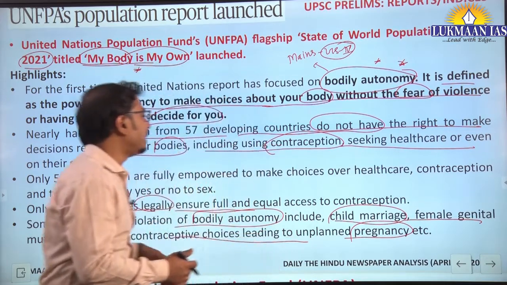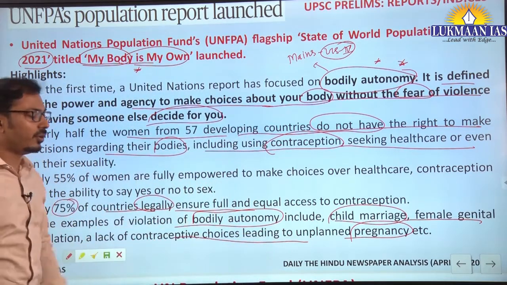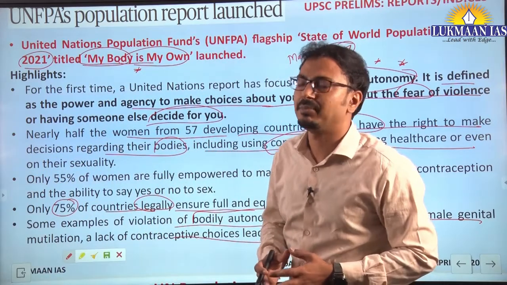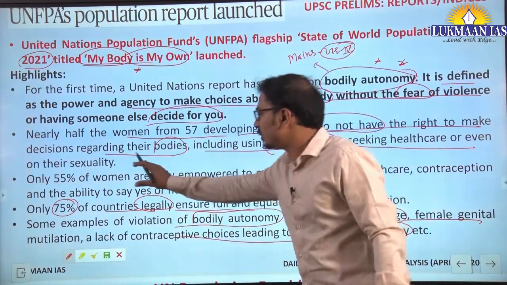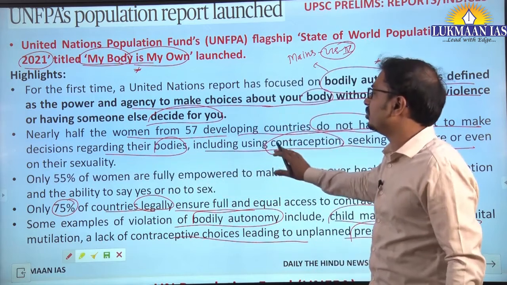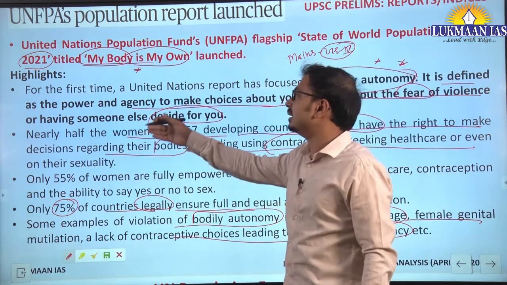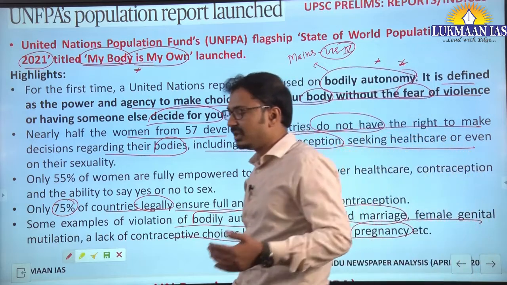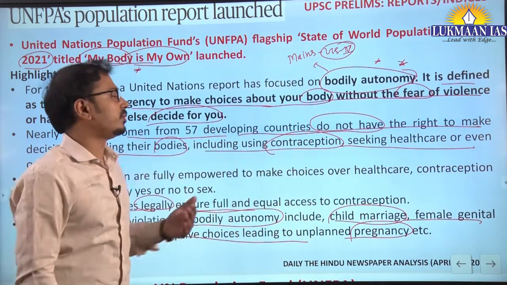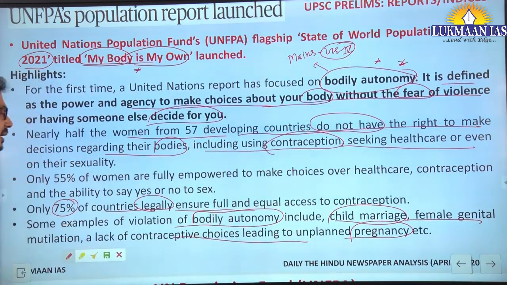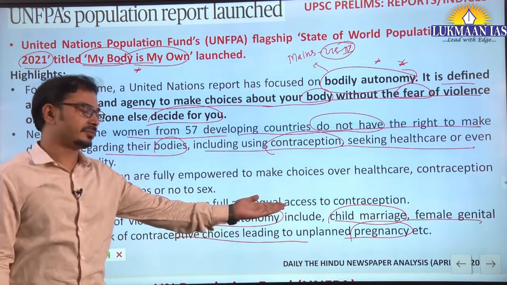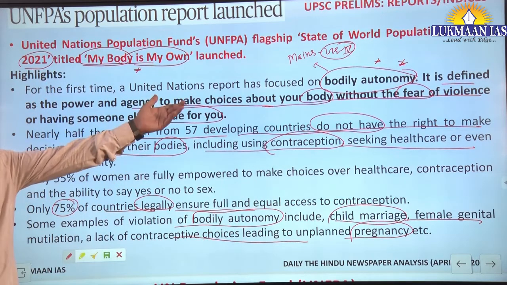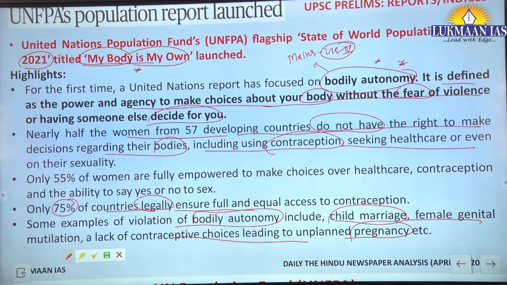Along with that, in the essay paper, when topics like women empowerment are there, you try to give such factual information and support your analysis. How bodily autonomy is denied to women or violated from time to time, especially in developing countries like India, through such practices. Yes, so for mains as well as for prelims, you can talk about the United Nations Population Fund,